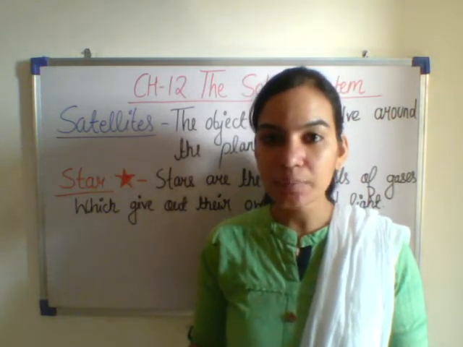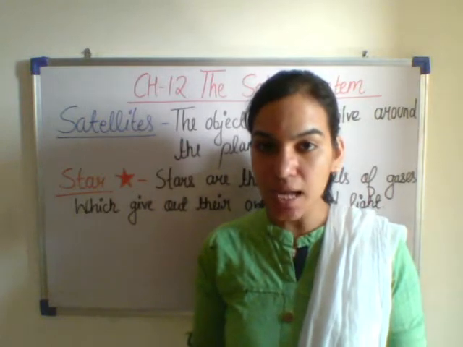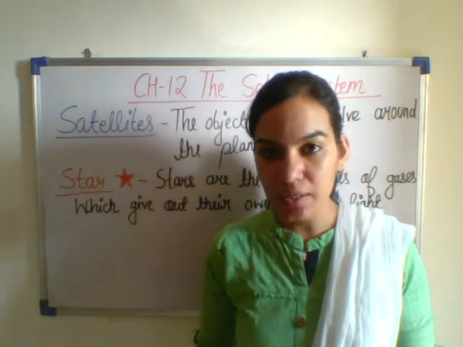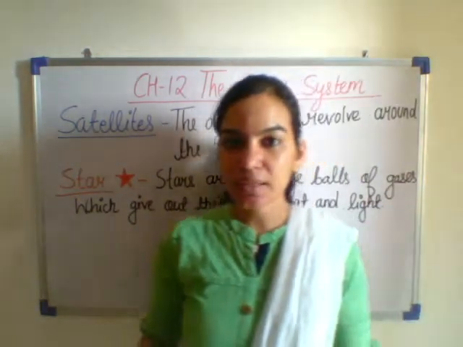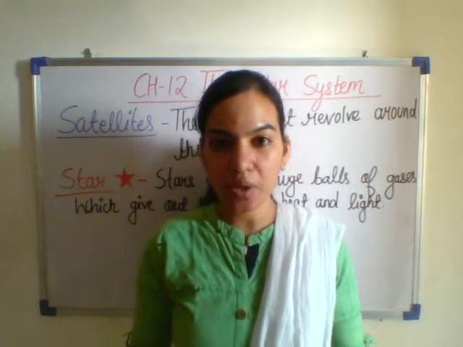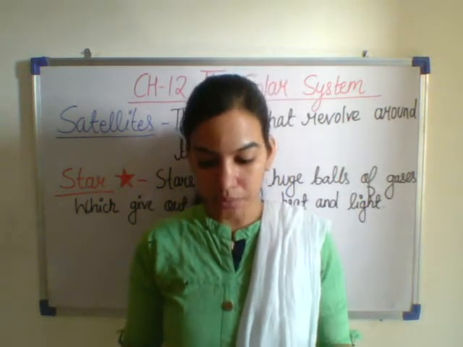From the light of the sun. It shines because it reflects the light of the sun. It does not have any atmosphere. What does it mean? The moon does not carry any gases like oxygen or carbon dioxide. The gases are not there on the moon.